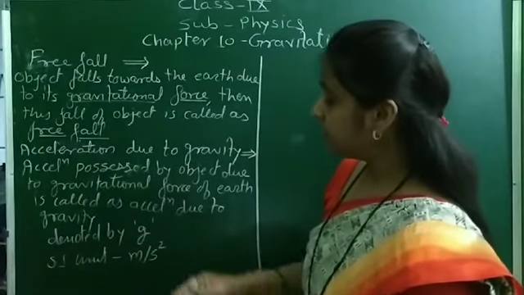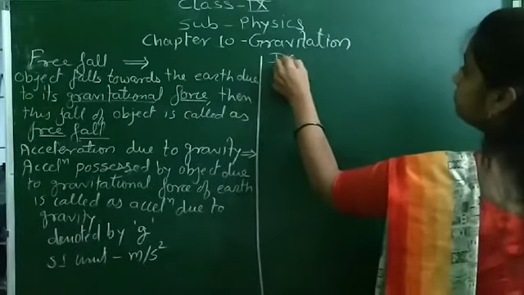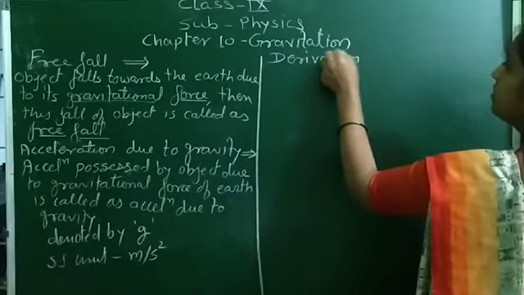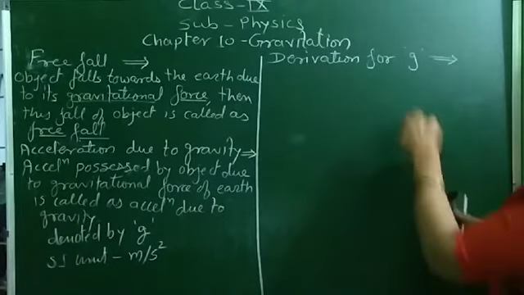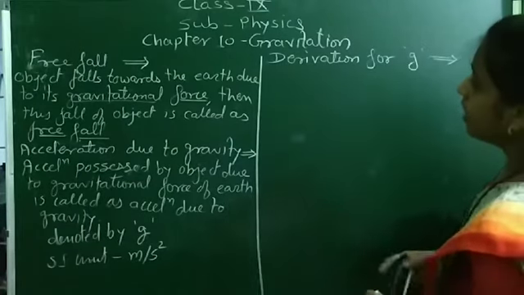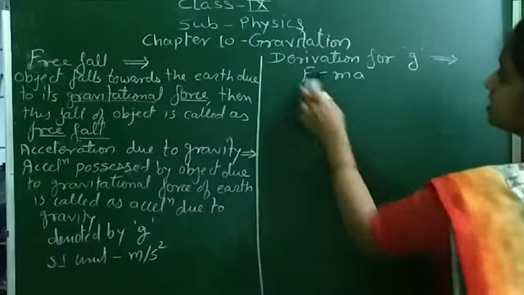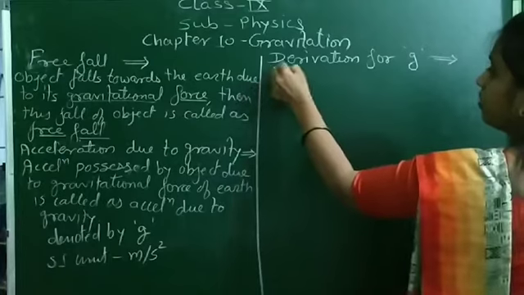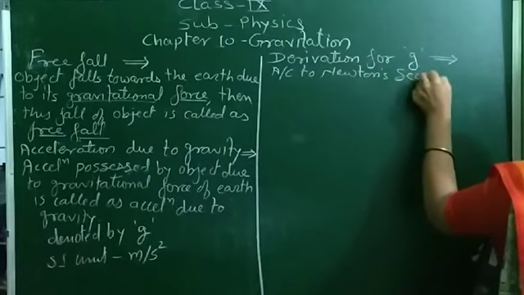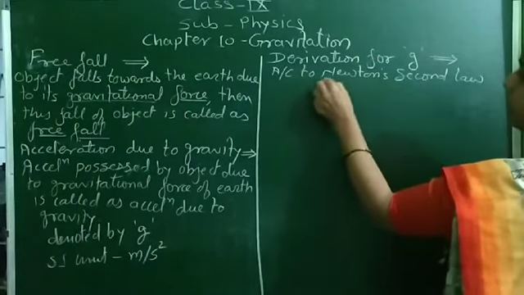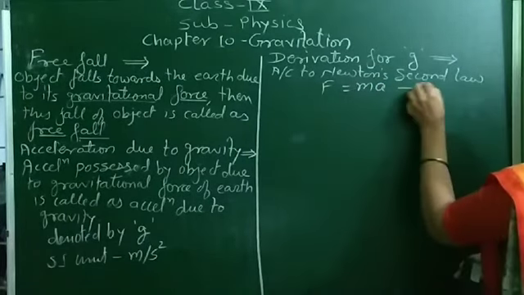Now we will see the derivation for g, or the derivation for acceleration due to gravity. As we know, according to Newton's second law, F is equal to mass into acceleration. So this is equation 1.